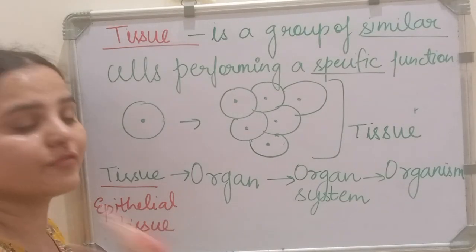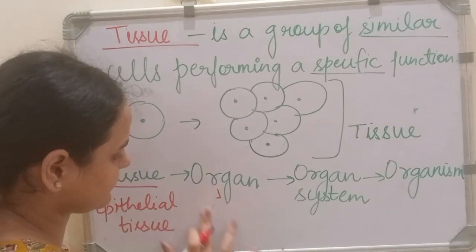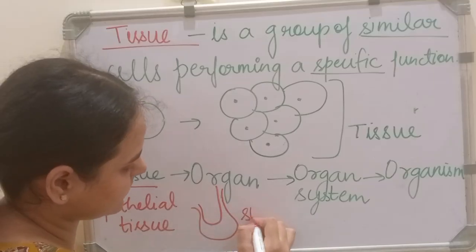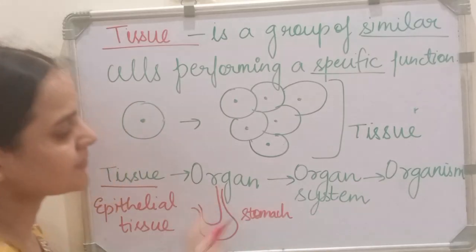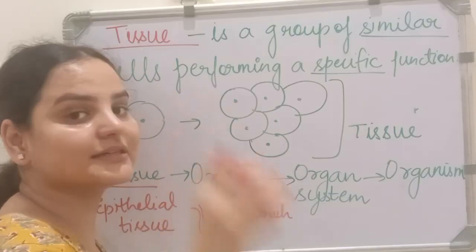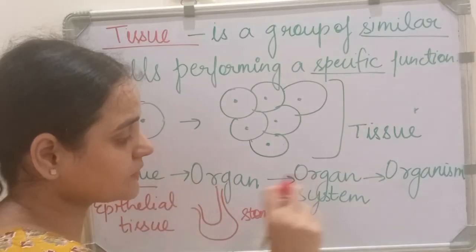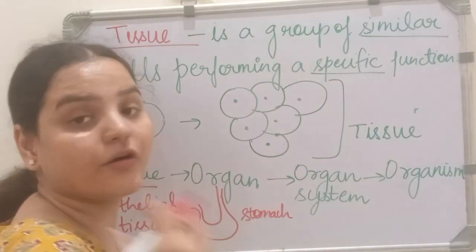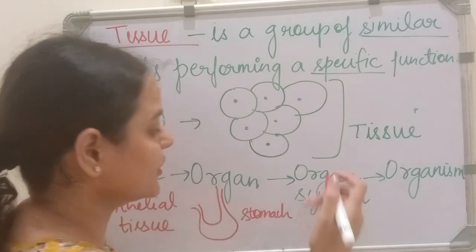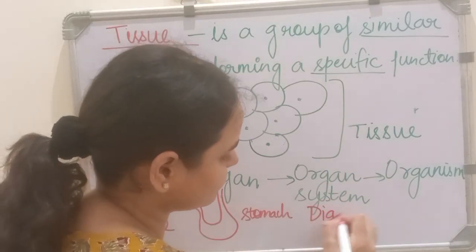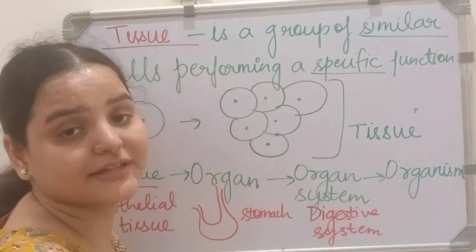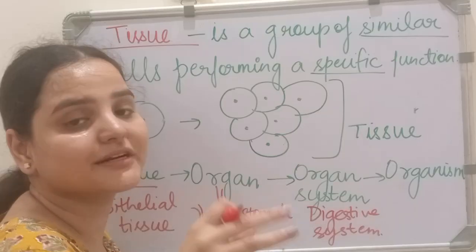Then organ: an example of an organ is the stomach. Stomach is somewhat like this. Now organ system: multiple organs form an organ system, working together for a specific function. An example of an organ system is the digestive system, which consists of stomach, intestine and liver. We have other systems like the reproductive system and excretory system. These are all different systems.